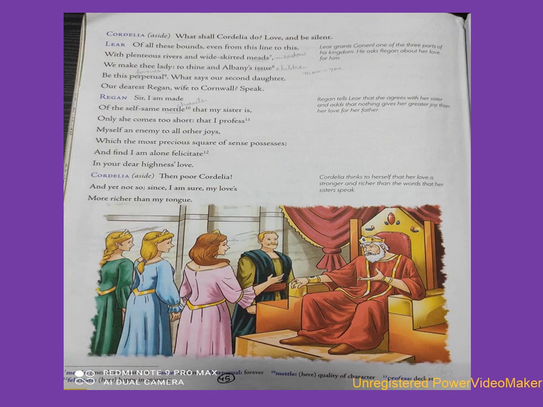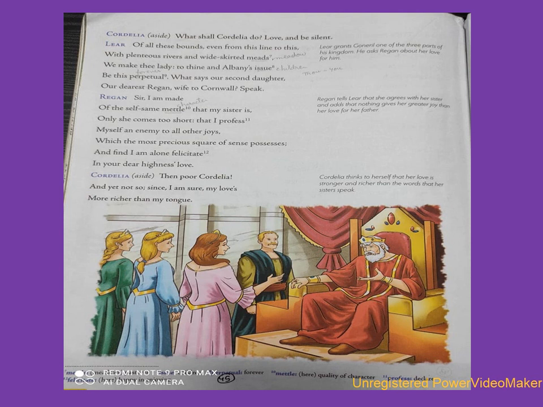Cordelia, aside: What shall Cordelia do? Love and be silent. This means Cordelia is talking to herself and asking herself what she will do now. She says that I can only love and be silent, meaning be quiet.